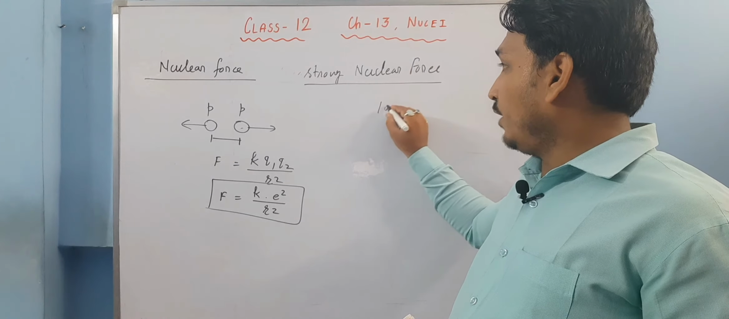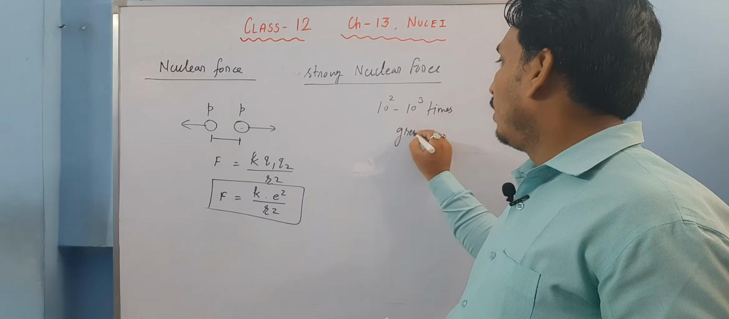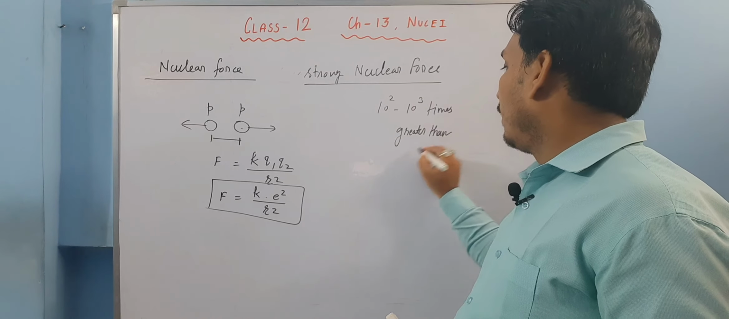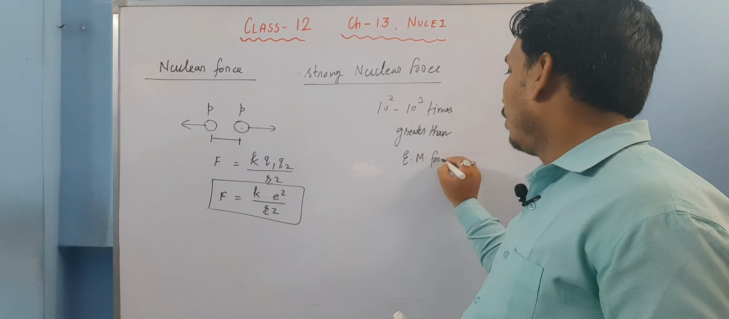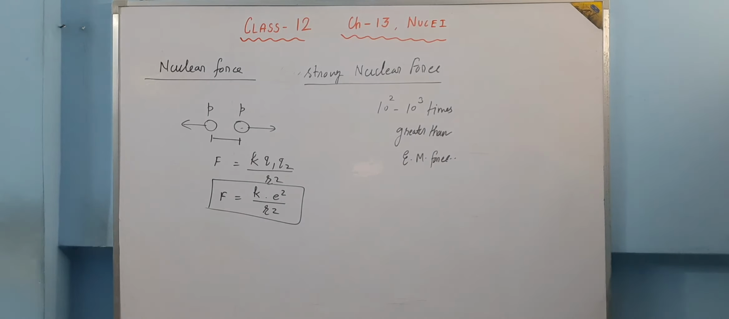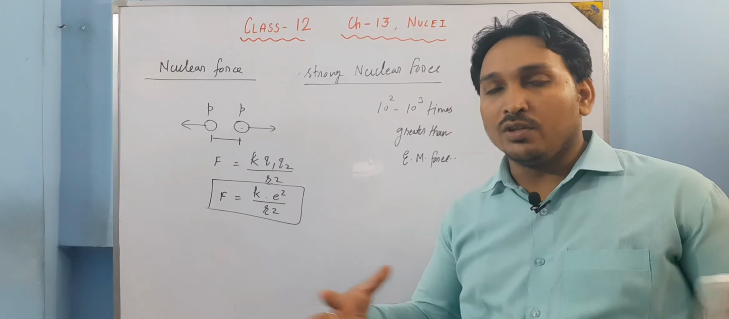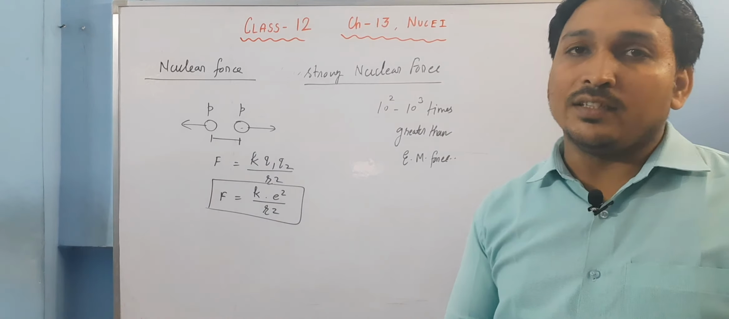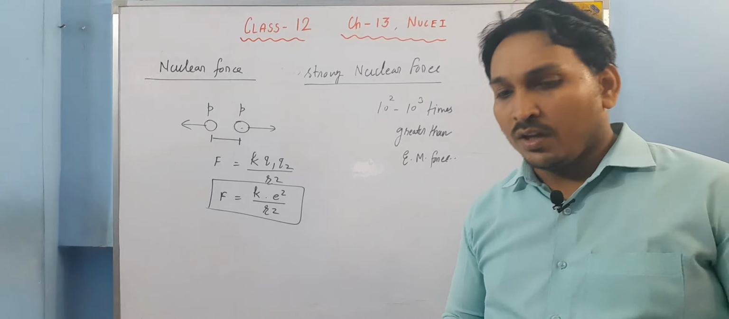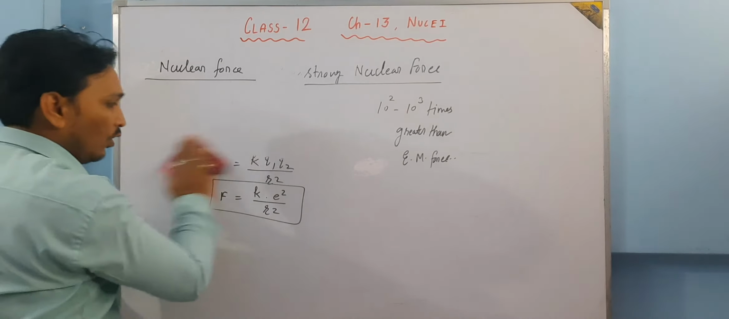This force is actually 10 to the power 2 to 10 to the power 3 times greater than electromagnetic force, and this force is responsible for binding the nucleons together, and in that manner the nucleons stay together and have a stable characteristic. Okay, let us discuss some more points about this force. Let us discuss some properties of this nuclear force.